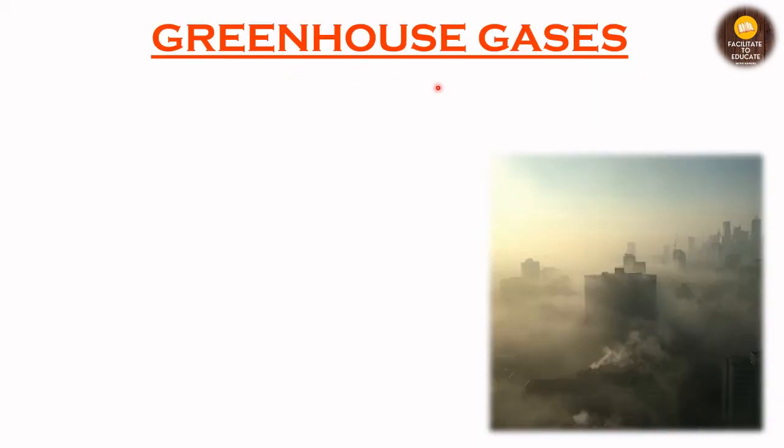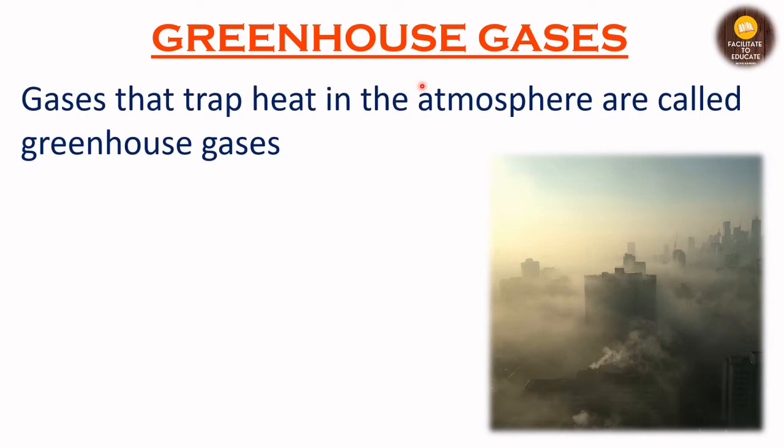So now let us see what a greenhouse gas is. We have heard this term a lot of times in the news. So what are these gases? These are the gases that trap heat in the atmosphere, also called greenhouse gases. These are the gases that we have already talked about, that are absorbing and re-emitting the infrared rays in the atmosphere. So all these gases that help in the greenhouse effect are known as the greenhouse gases.